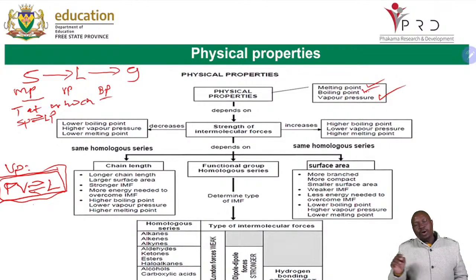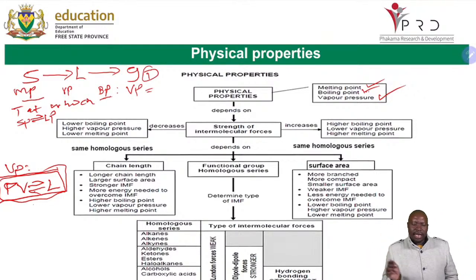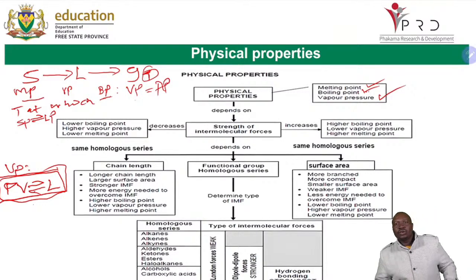Then you go to your last one, which is your boiling point. We're saying boiling point is when the vapor pressure is equal to the atmospheric pressure. Don't forget, you can't call it a point. If you say a point, already we have taken marks. You are saying it's a temperature. Boiling point is a temperature at which the vapor pressure is equal to the atmospheric pressure. So those two are now equal. So it's equilibrium for melting point, equilibrium for vapor pressure, and equal sign for boiling point.